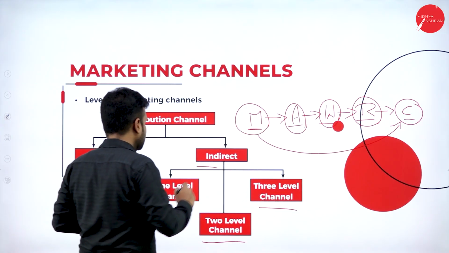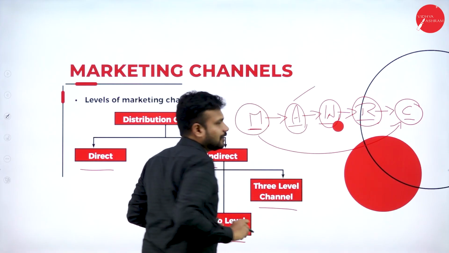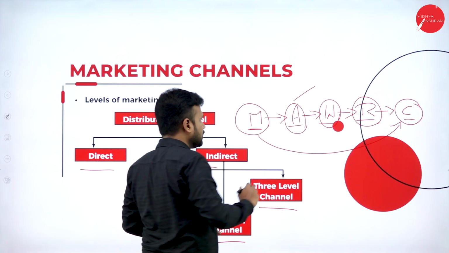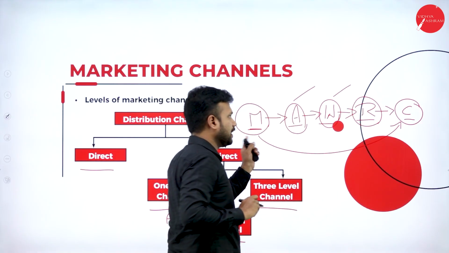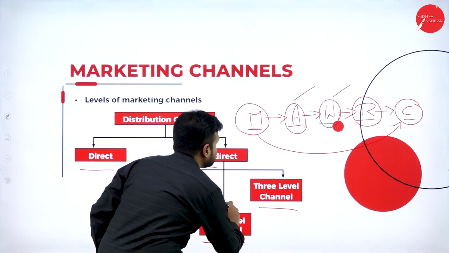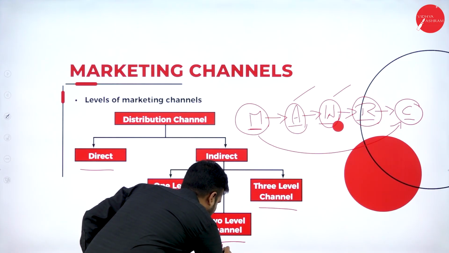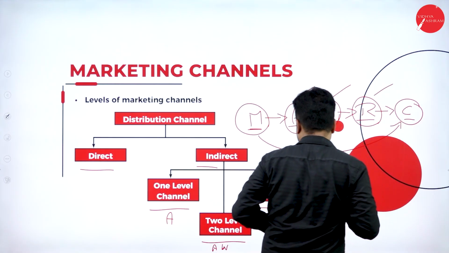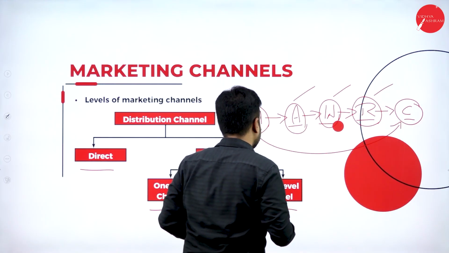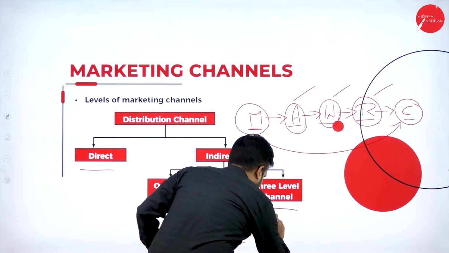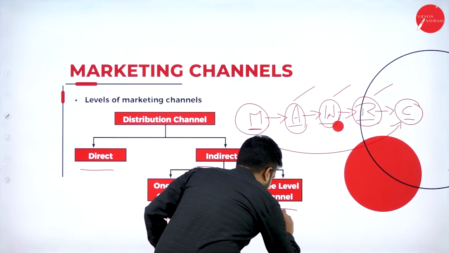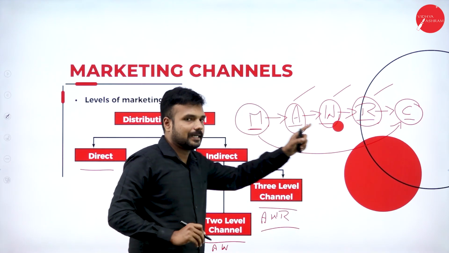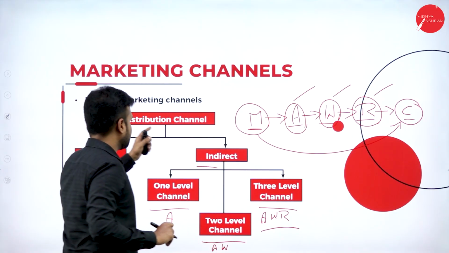Okay, so in one level channel what happened? One person comes in between, that is the agent. For two level channel, there are two persons who come between manufacturer and the consumer, that is agent and wholesaler. And in three level channel, there are three persons who come between the manufacturer and the consumer: one is agent, one is wholesaler, and another one is a retailer. These are the three persons who come between the manufacturer and the consumer. So this is a distribution channel.